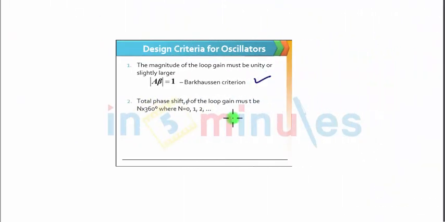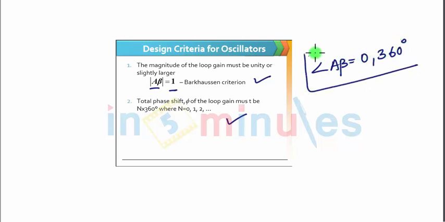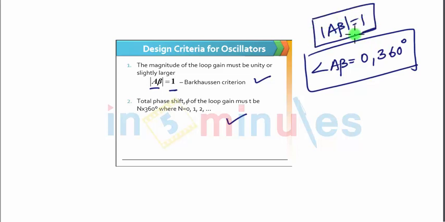Now, the two most important criteria for oscillation: the magnitude of A beta should be 1, and the phase shift between A and beta should be 0 or 360 degrees. So these are the two criteria for sustained oscillations, right? We have seen how the oscillations are generated. For maintaining sustained oscillations, what are the conditions to be satisfied? Condition number 1 and 2, and these two make the Barkhausen criteria. So if you want sustained oscillations from any circuit, these two criteria should be satisfied.